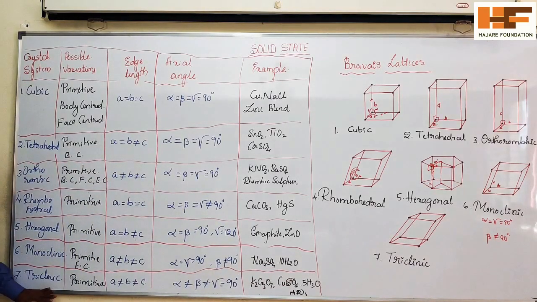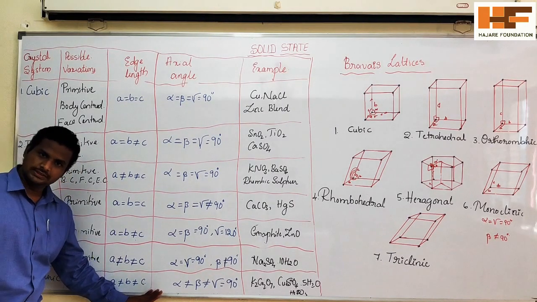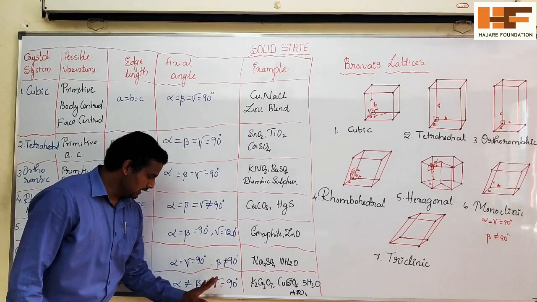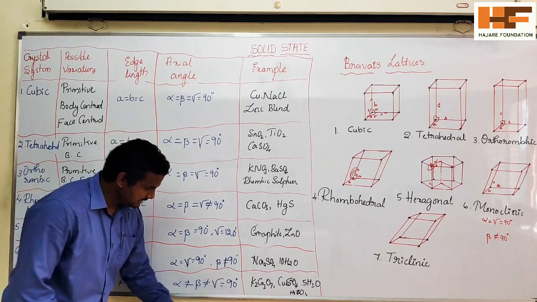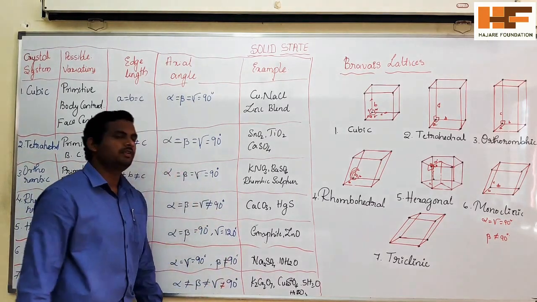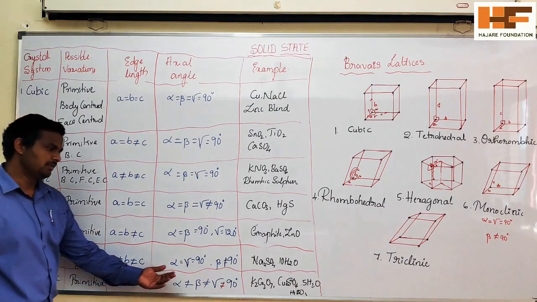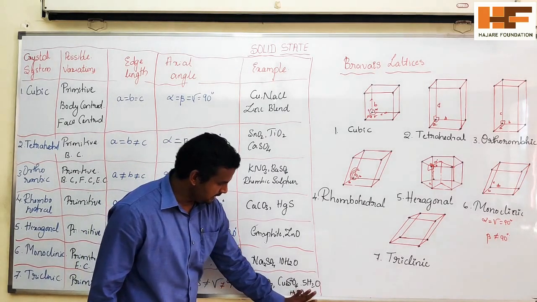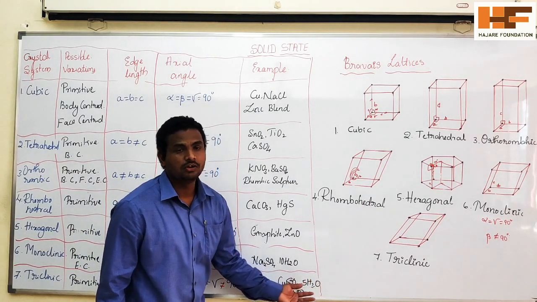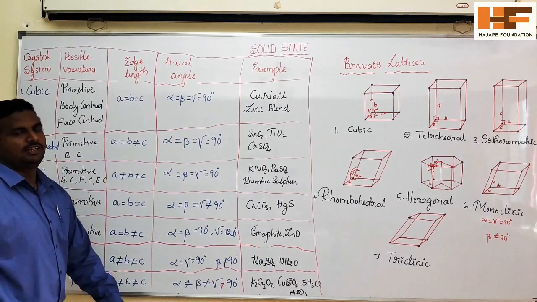Come to the next one, triclinic, the seventh and the last one. So here A is not equal to B, not equal to C. When it comes to the angles, alpha is not equal to beta and beta is not equal to gamma, and these are not equal to 90 degrees. So we call this a triclinic. Examples: K2Cr2O7, potassium permanganate, and copper sulfate, hydrated copper sulfate, even boric acid. So these are the examples for the triclinic unit cells.